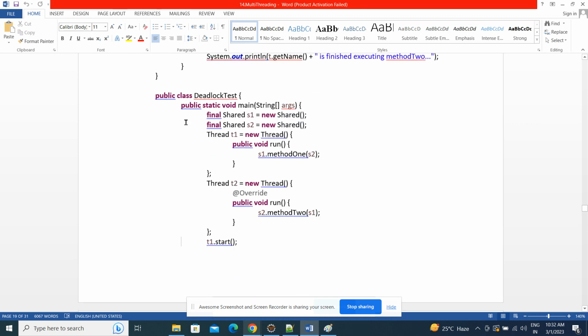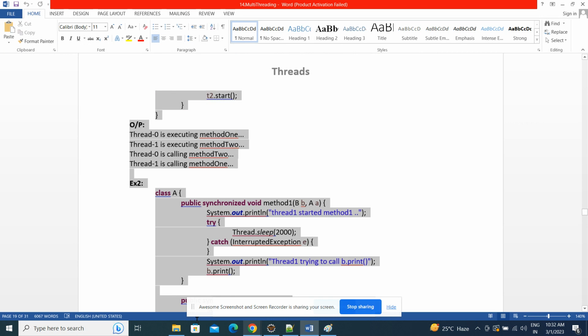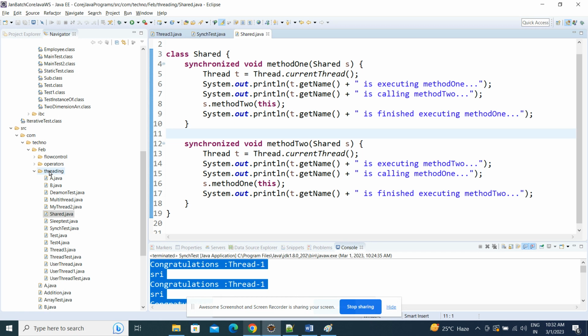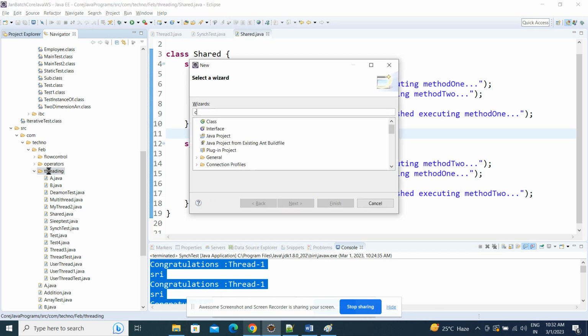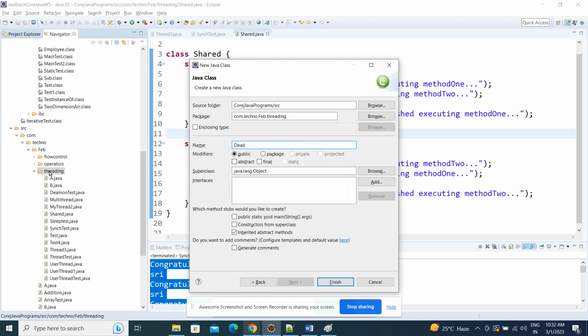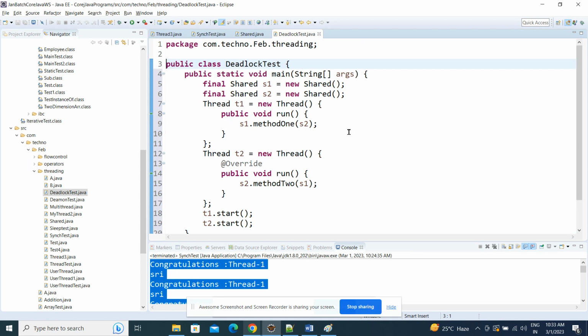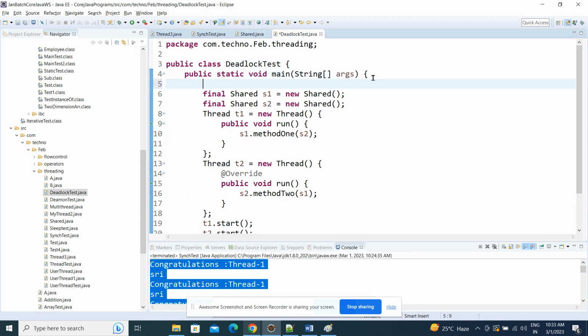Class DeadlockTest. Now what I am doing here: I have created two Shared objects, Shared s1 equal to new Shared, and s2 equal to new Shared.